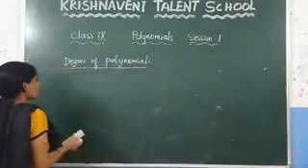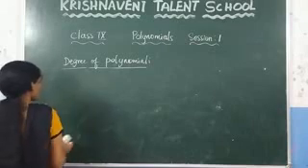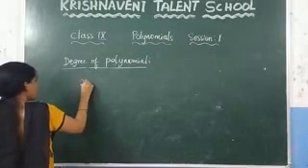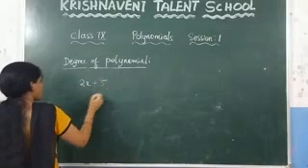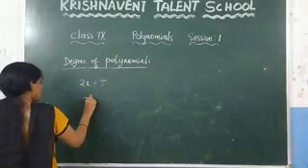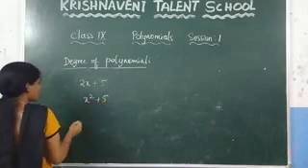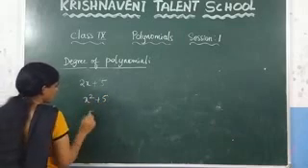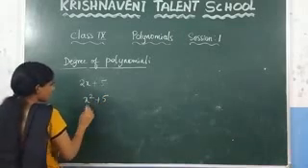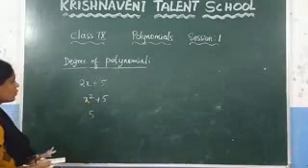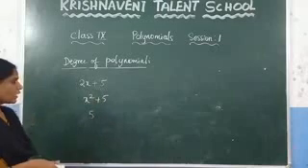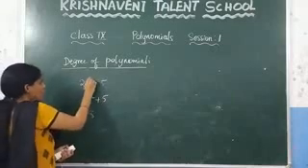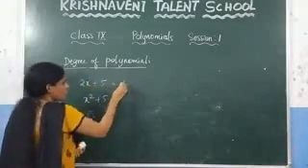So here consider a few more polynomials here: 2x plus 5, x square plus 5, and 5. You can observe that what is the degree of this polynomial here. Since here the power is 1, so the degree of the polynomial is 1.